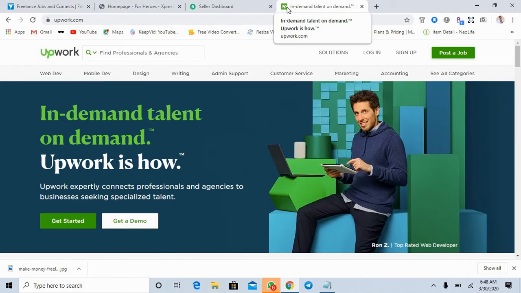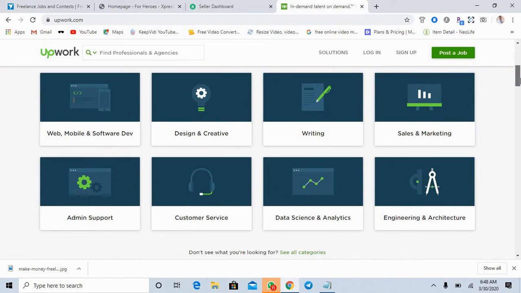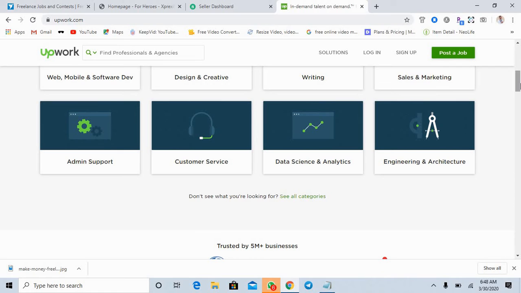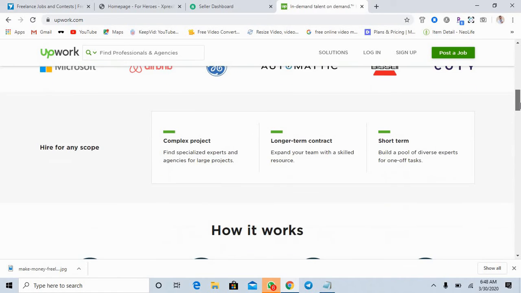We have a lot of jobs that can be offered on this website. If you are good in website design, blog design, mobile app development, design writing and marketing, you can get on these platforms, register and sign up, and that's it. You start promoting yourself and you could get hired as soon as possible.